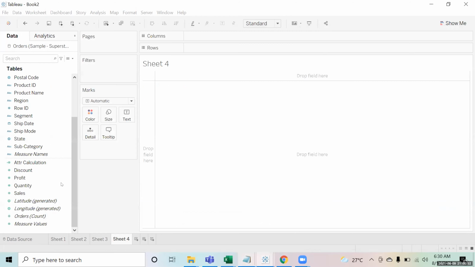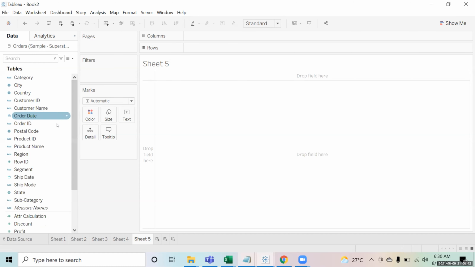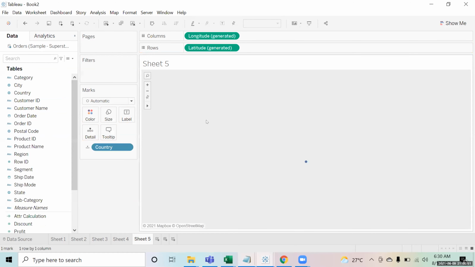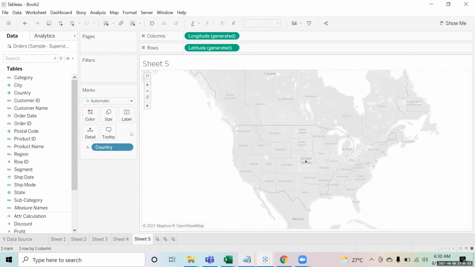Okay. Now, for example, suppose I am trying to make a chart on the basis of country and state. Let's bring the country, and I bring the state also in this.